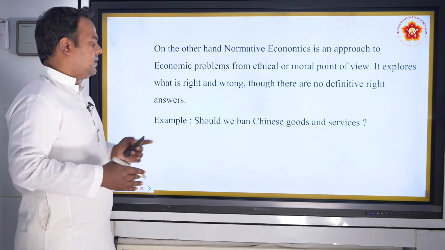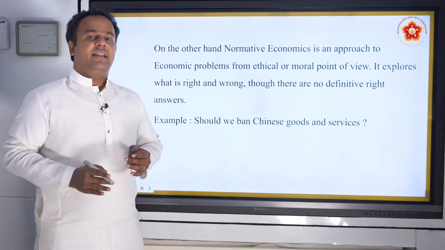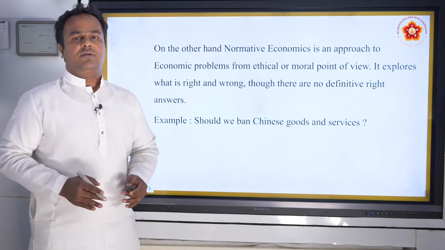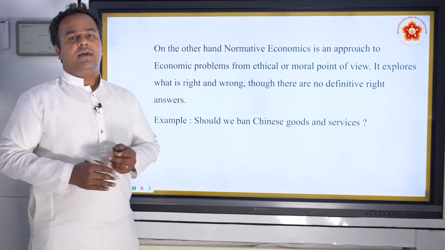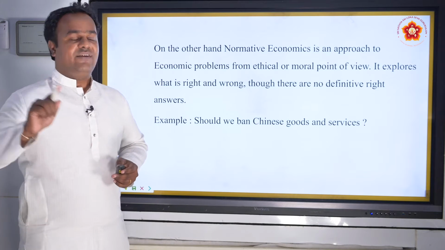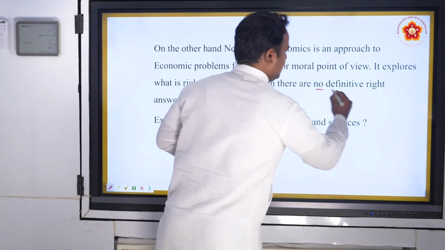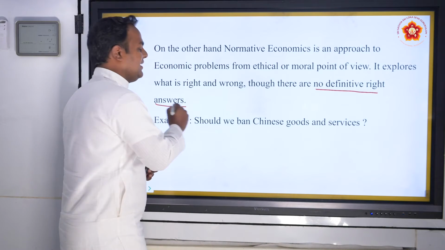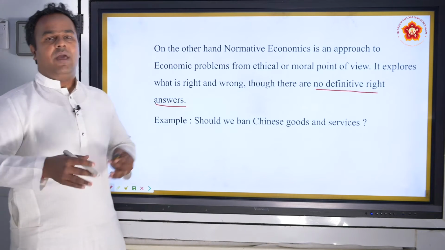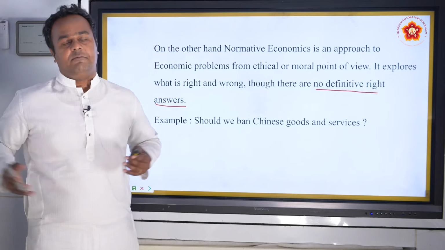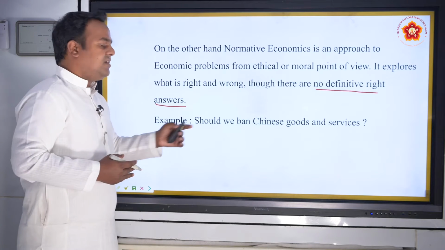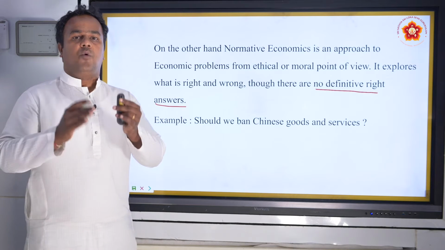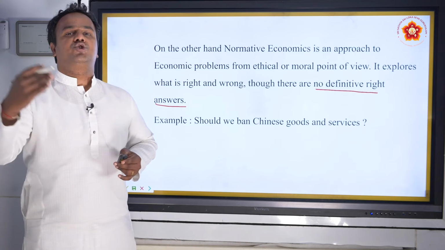For example, is it right in banning Chinese goods at all? Should we do it? Here, there is no definitive right answer. Nobody can say this is the right answer. It varies from country to country. So this is an example of what ought to be, what should be.